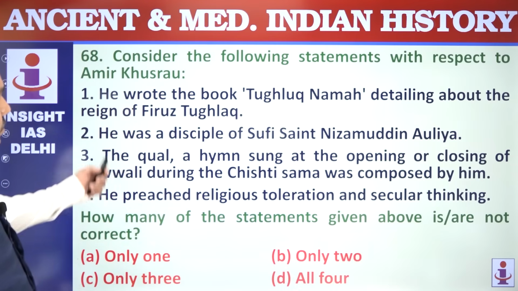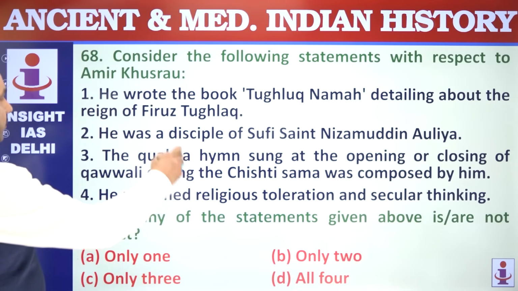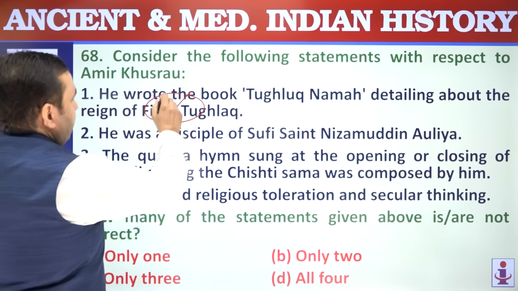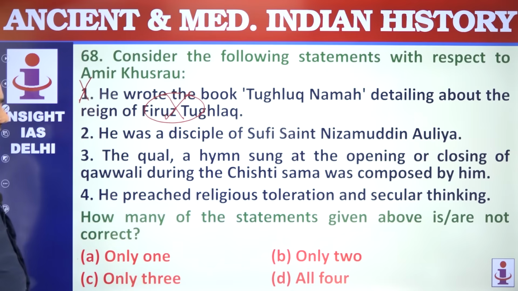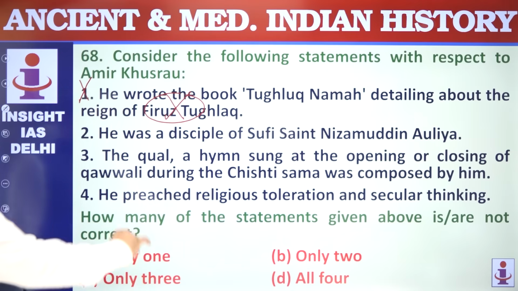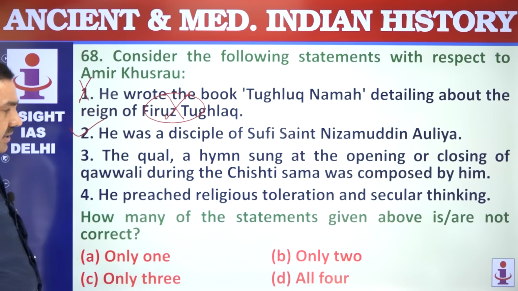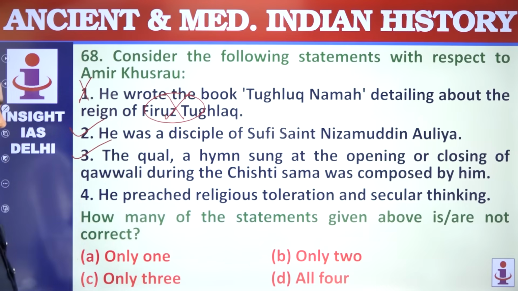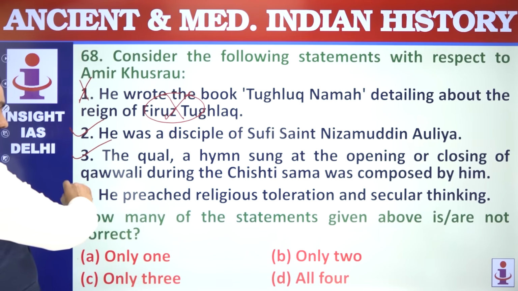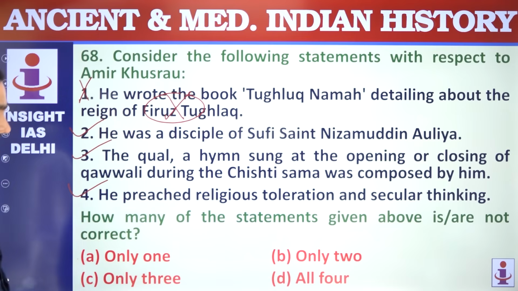68. Amir Khusro wrote Tughlaqnama, but not Firoz Shah Tughlaq, containing the history of Ghiyasuddin Tughlaq, the founder of the Tughlaq dynasty. He was a disciple of Nizamuddin Aulia. He used to play music for Nizamuddin Aulia. The call was started by him, the beginning part of the Qawwali, and he was in favor of religious tolerance and secular thinking. That is correct. 2, 3, 4 not correct, only 1.